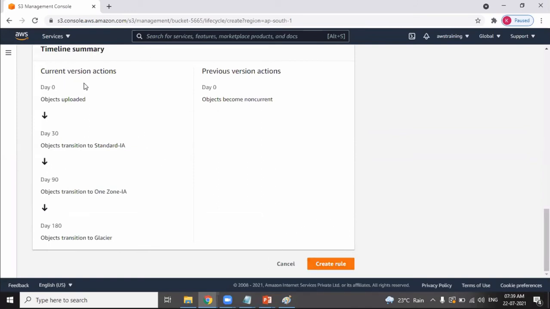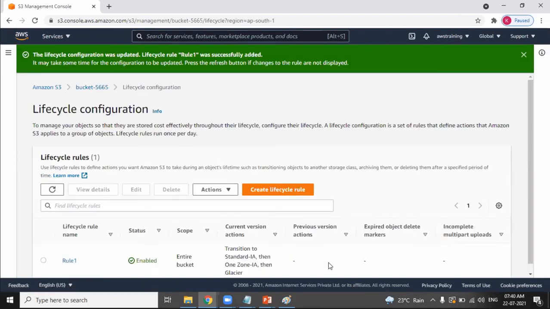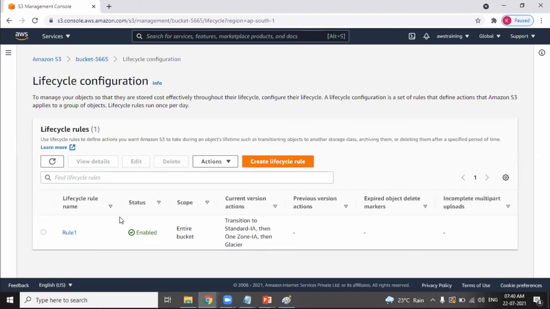Look at the timeline. After the object is uploaded, after 30 days the object will be moved into Standard-IA. After 90 days, it will move to One Zone, and after 180 days, the object will move to Glacier. Create a rule. Yes, the lifecycle configuration has been updated, and the name of the rule you provided is rule 1. Look at the transition: Standard, then to Standard-IA, then to One Zone, and then to Glacier.